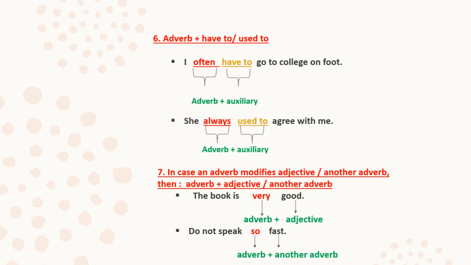For example, the book is very good. Here, very is the adverb. And what is the adjective? Good. Why is it an adjective? Because it tells the quality of the noun. Book is the noun here. And how was the book? The book is good. So good here is an adjective, and you can see just before the adjective, the adverb is placed. Similarly, in the second example, do not speak so fast. Here, so is an adverb and fast is another adverb. So two adverbs are there. Okay. So you can see that the adverb so is placed before the other adverb.